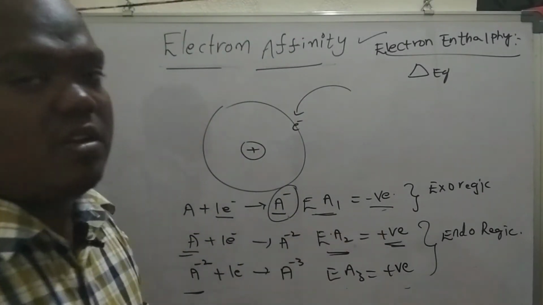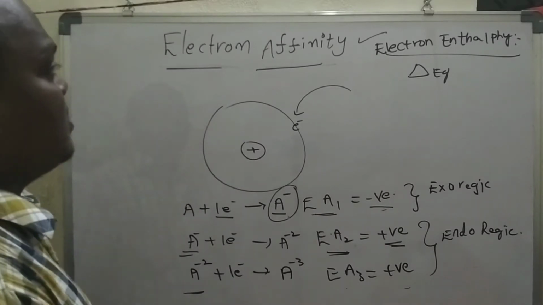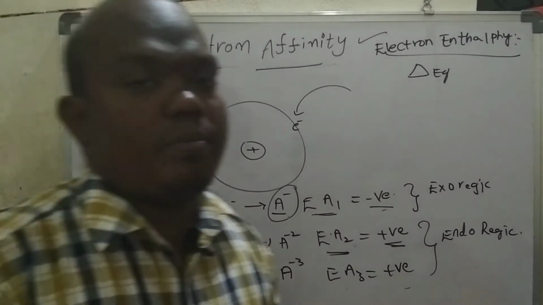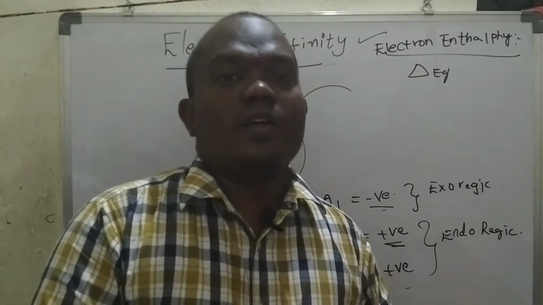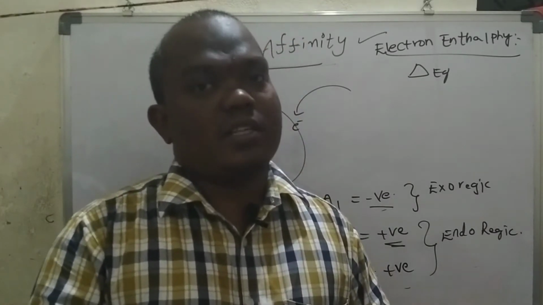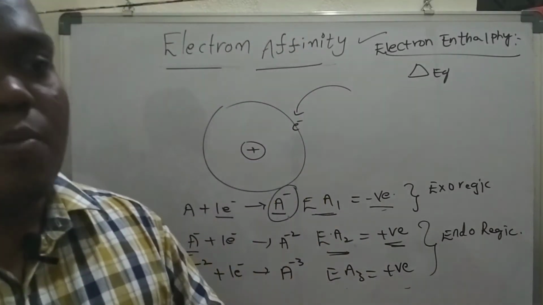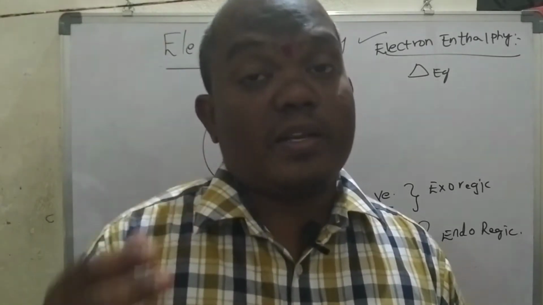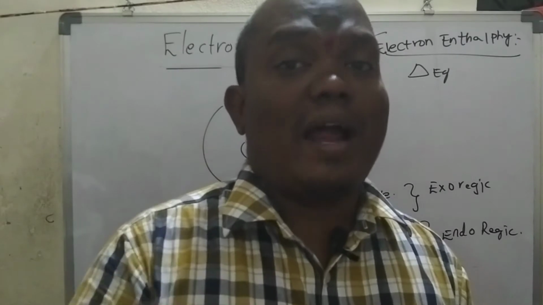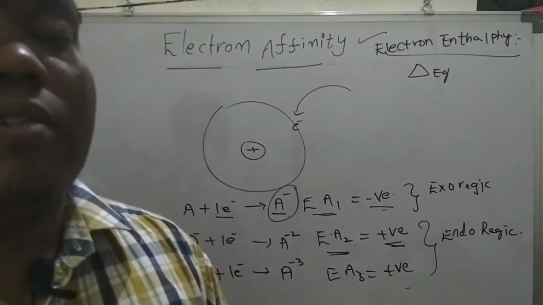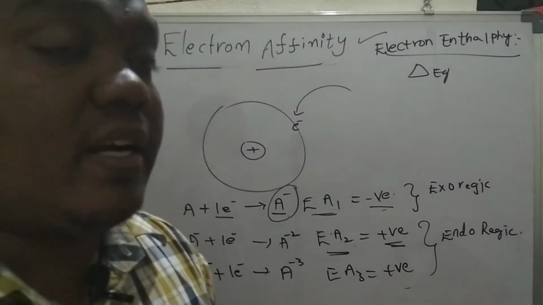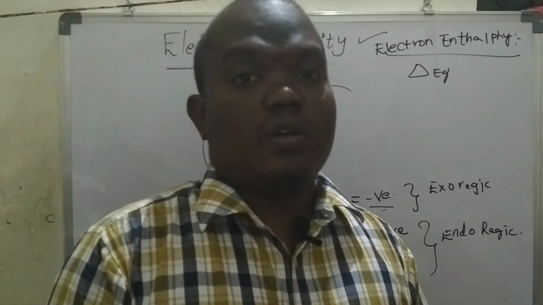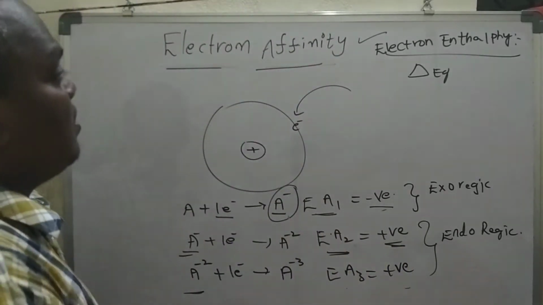There is liberation of energies. Okay, so this is about electron affinity. Once again, I am going to define the electron affinity. Electron affinity is nothing but the amount of energy released when an electron is added to the outermost shell of an isolated gaseous neutral atom. Okay, so this is about electron affinity.